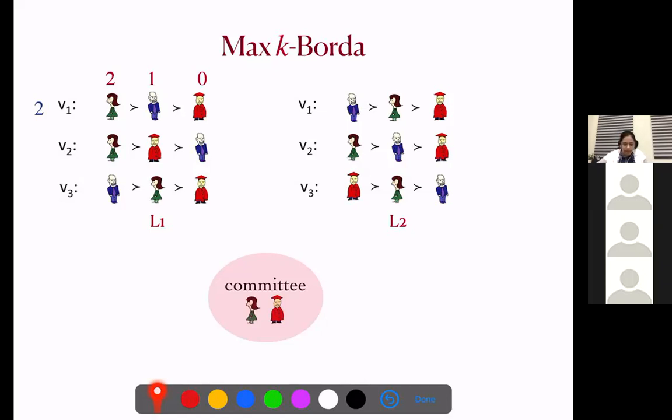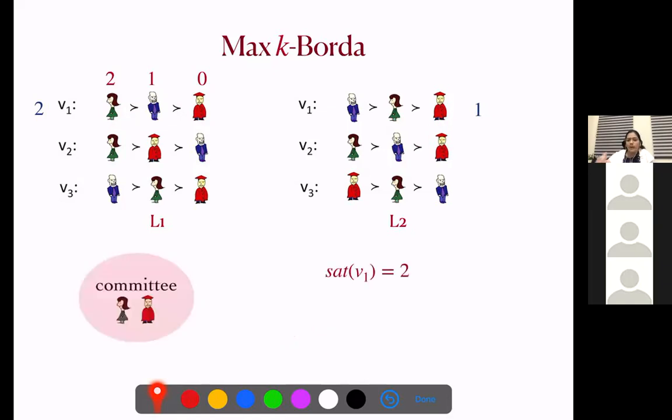So here the committee members are this green lady and this red guy, and the summation of their Borda score is 2. So satisfaction of voter V1 in layer L1 is 2. In L2, it is the summation of these two candidates, so it is 1. So satisfaction of V1 is the maximum over 2 and 1, so satisfaction of V1 is 2.